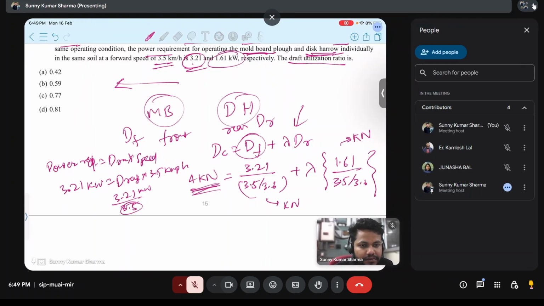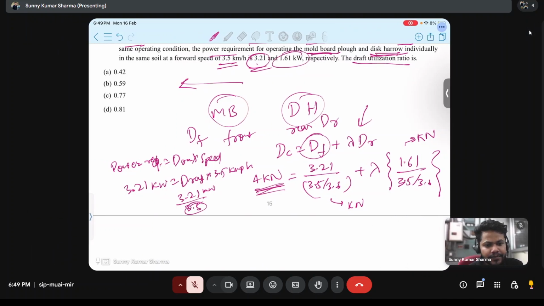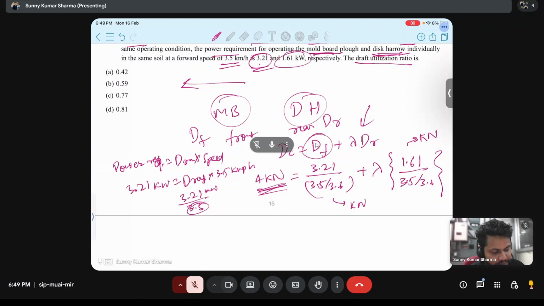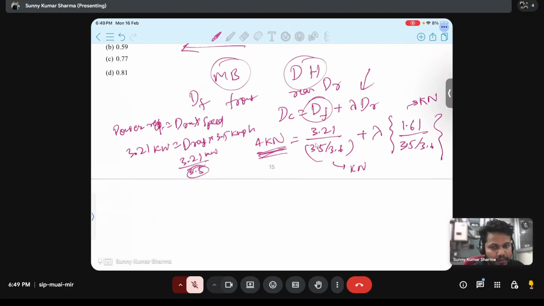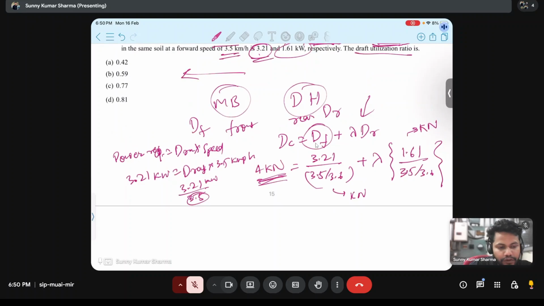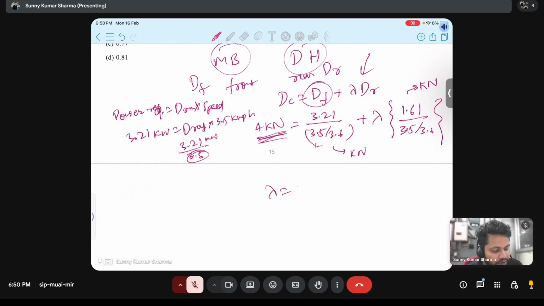Kamlesh, Jijnasa. So what is option A? 0.4. 0.42. So I got 0.42. Okay. Then lambda will be 0.42.